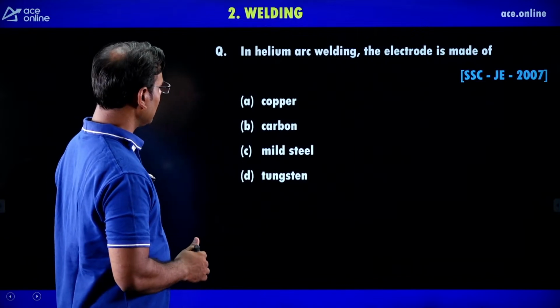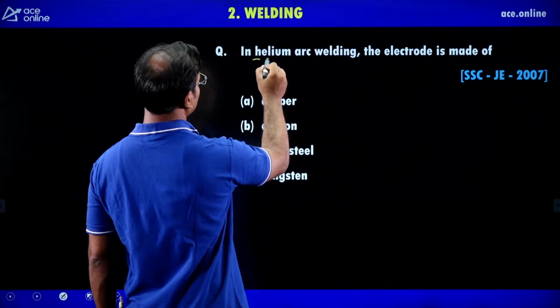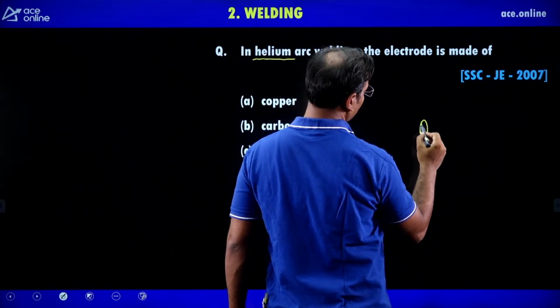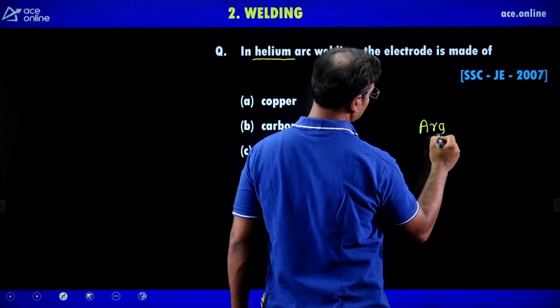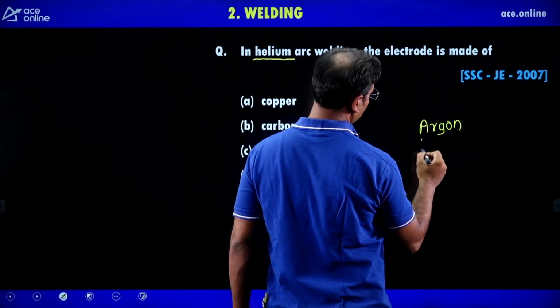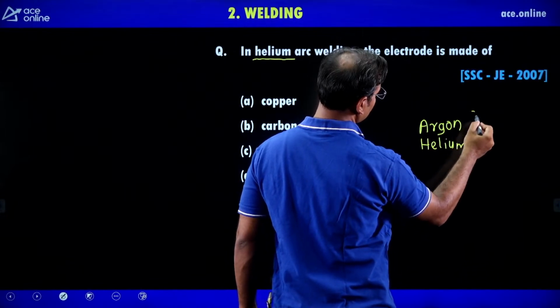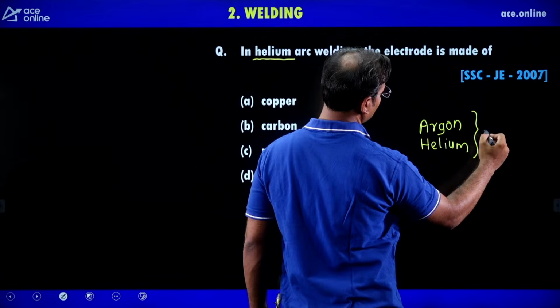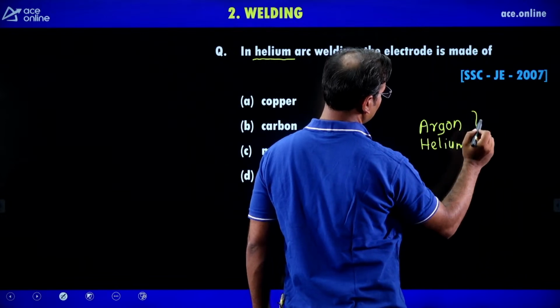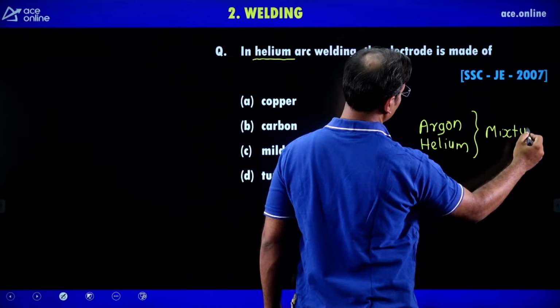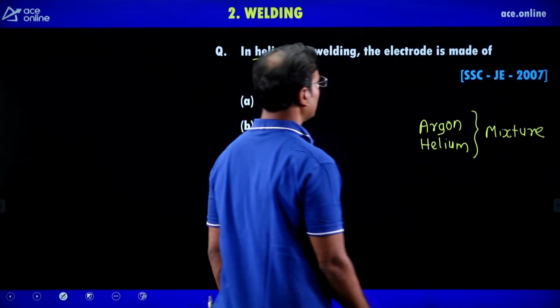Yes, in helium arc welding, guys, the helium is what? Guys, there are two types of inert gases we can use here. One is argon and one is helium. But guys, in almost all the welding we are using a mixture of these, argon plus helium.